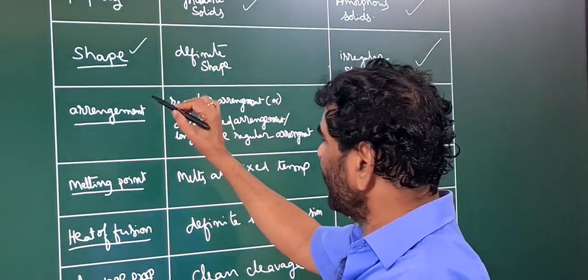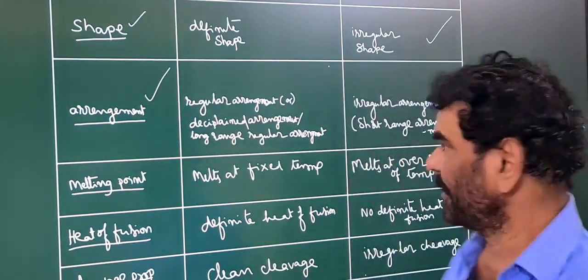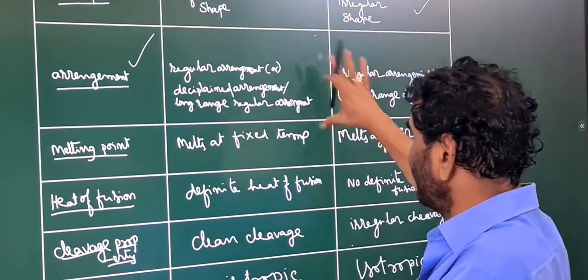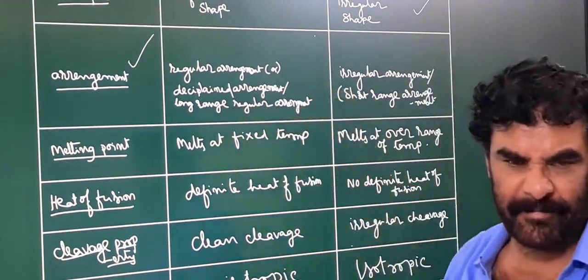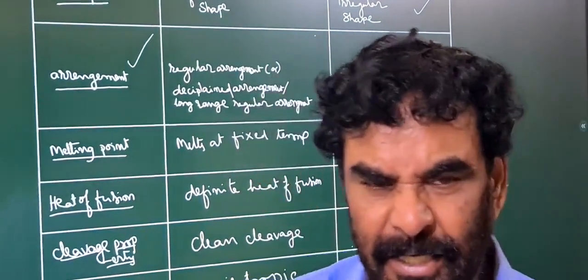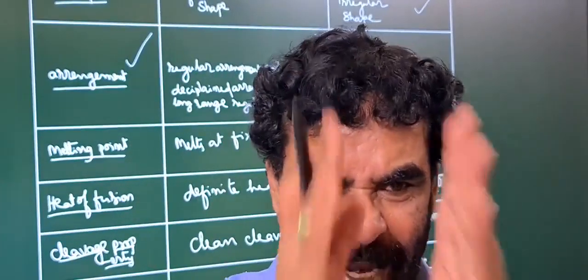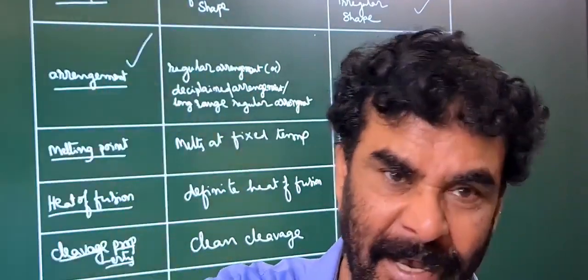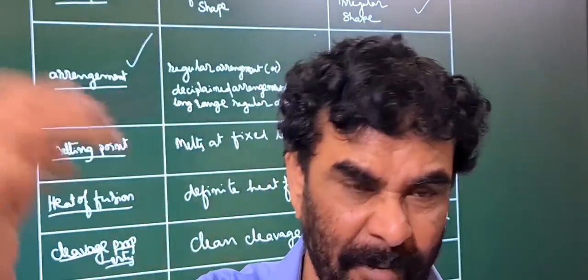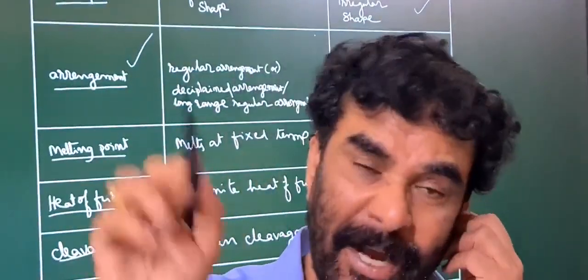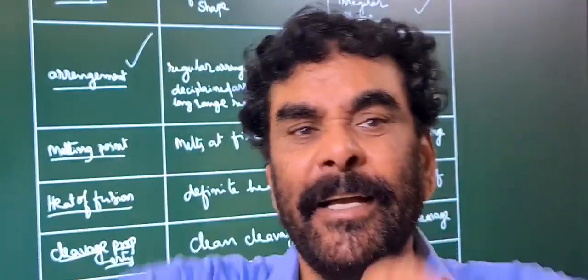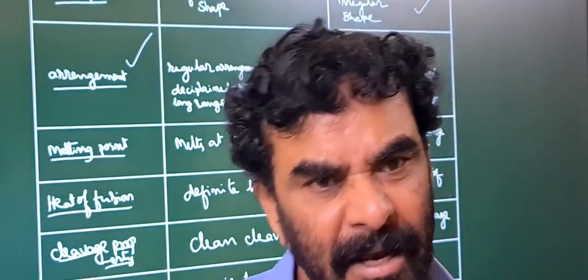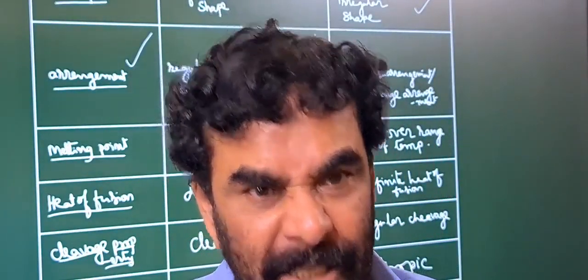The next one is the arrangement of the material particles. That is regular arrangement, disciplined arrangement. In sodium chloride, you know there are two types of particles, sodium ions and chloride ions. Each sodium ion is surrounded by 6 chloride ions, and each chloride ion is surrounded by 6 sodium ions. It is repeated throughout the crystal. This is the regular, organized, disciplined arrangement.